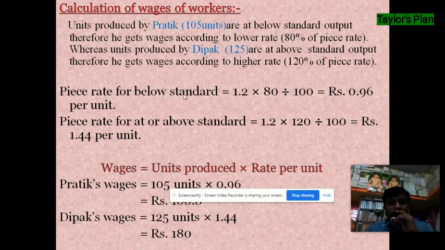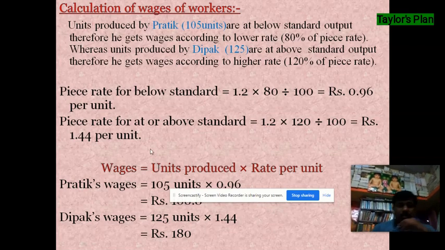Piece rate for below standard output is rupees 0.96, which is 80% of 1.2. And piece rate for at or above standard output is 1.44, which is calculated by 120% of the piece rate, that is 1.2.